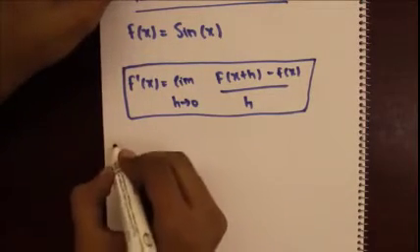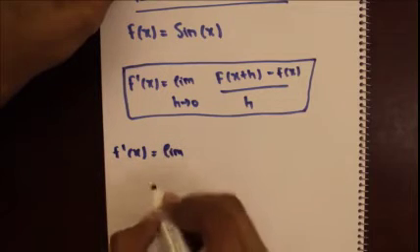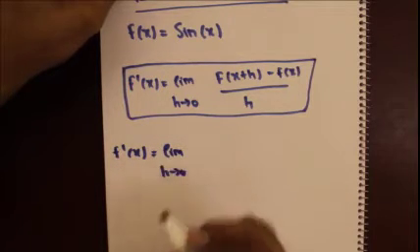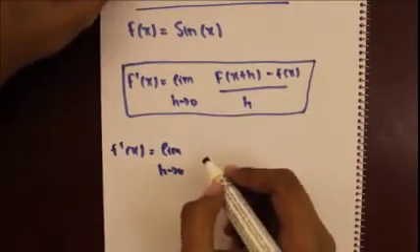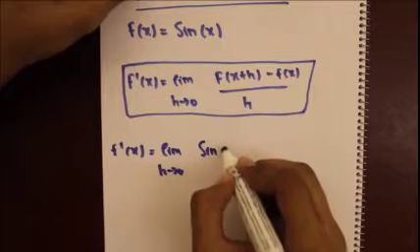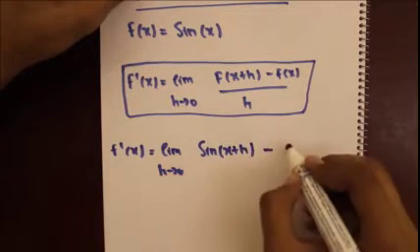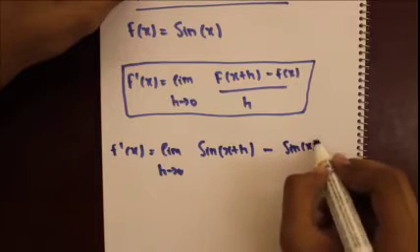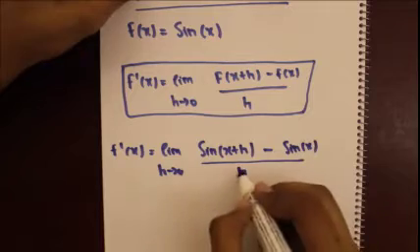So the derivative of f of x will be equal to the limit as h approaches 0 of sine of x plus h minus sine x over h.